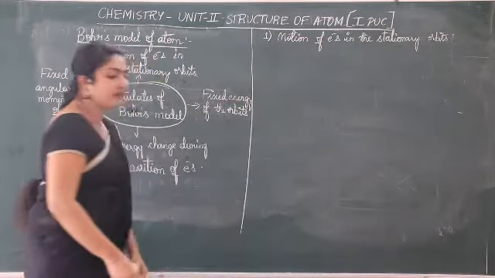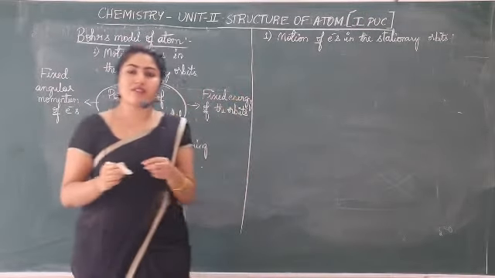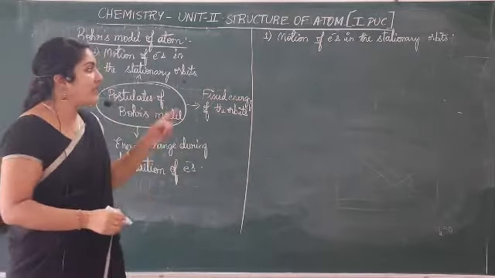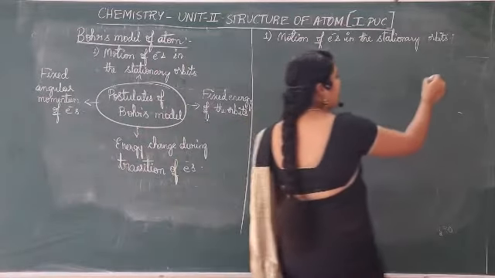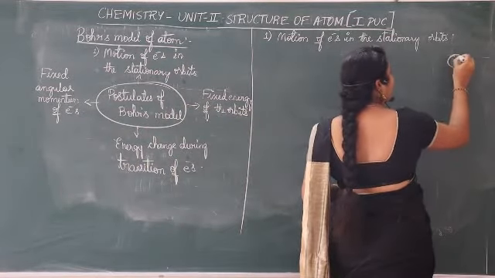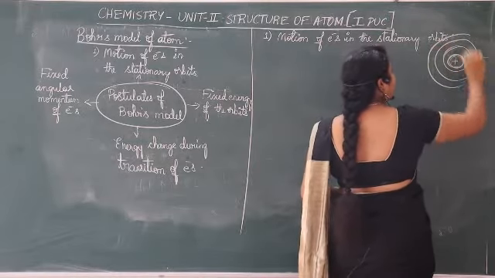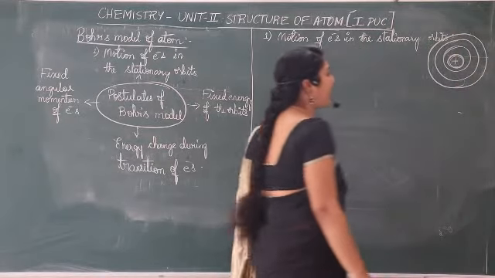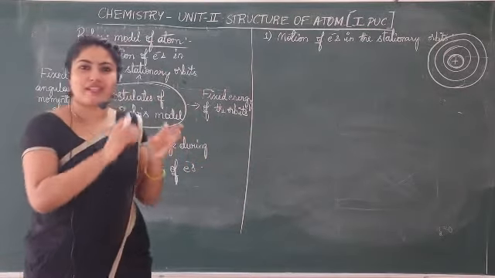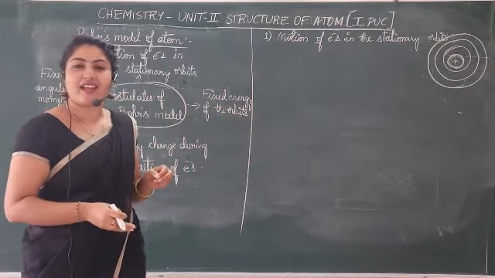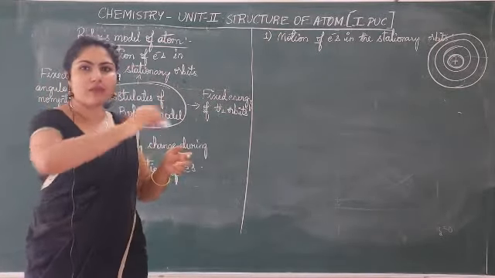In this he said that electrons revolve or move around the nucleus in circular paths called orbits. Now we know there is a nucleus which is positively charged, and around that concentrically the paths are present. However, I have told you that it is imaginary. You cannot see some lines around the nucleus along which the electrons are moving, but it is an imaginary line to say this is the way the electrons are moving.